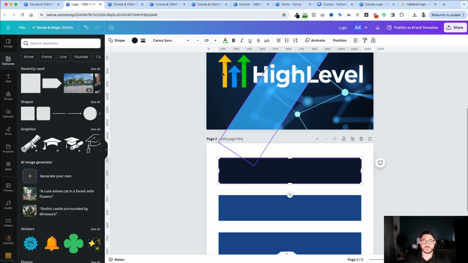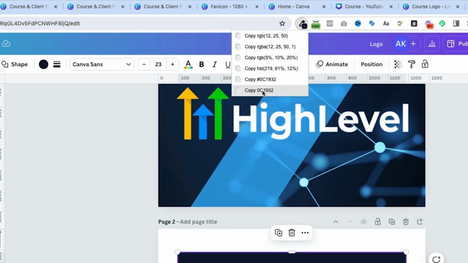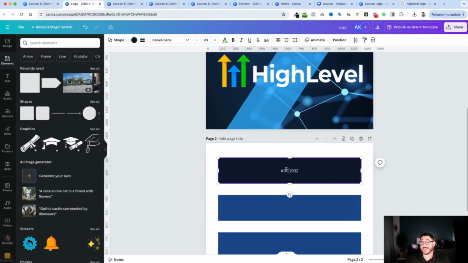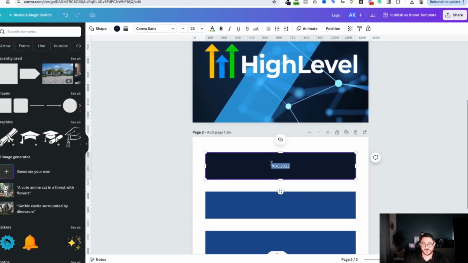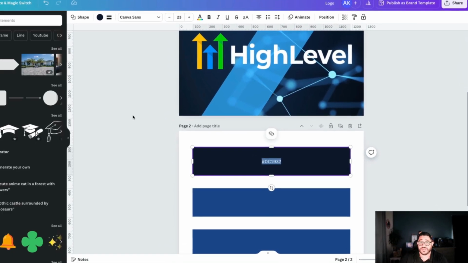In order to do that, I'll just type in the number. I'll click on it. I'll go to color picker panel or color special or something like that. And I'll just copy the number. And then I'm going to paste it in there. In this case, it was smart enough to make it white. Sometimes it might not. If you need to, you can choose all the letters, change the text color to whatever color that you want. And this one's ready to go.